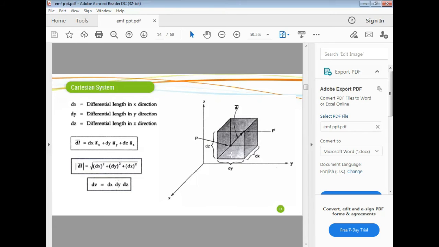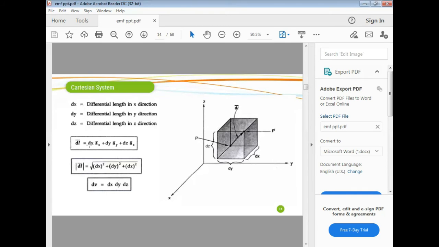And in the y direction, we have to increase dy distance, and in the z direction, we have to increase dz distance. So dx, dy, dz directions. That time we will get a parallelepiped like this. This is called the differential element. So the vector joining these three coordinates is called the differential element vector. This is called dL, the differential element vector.